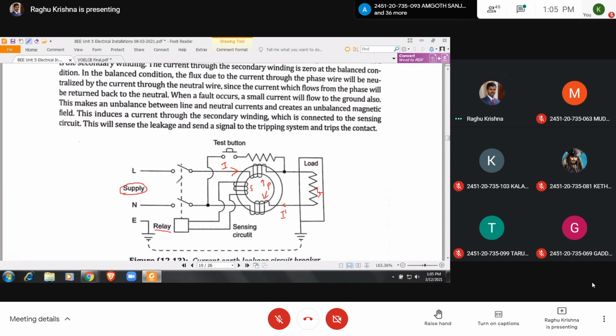So when the supply is disconnected, when the contacts get open, the supply gets disconnected to the load, and we can send this load for the repair, and we can save the equipment and also the human life.